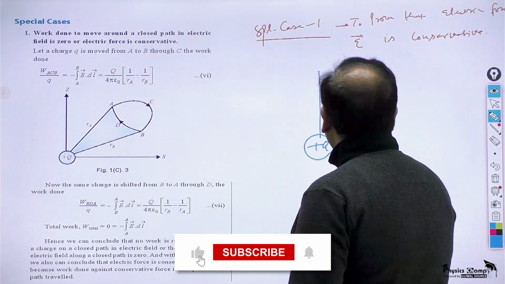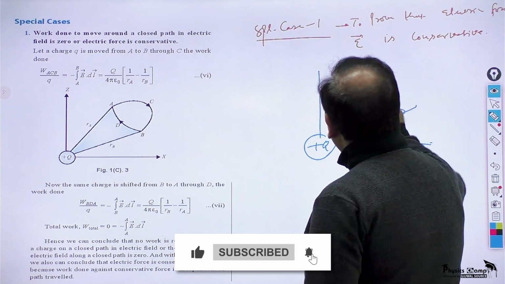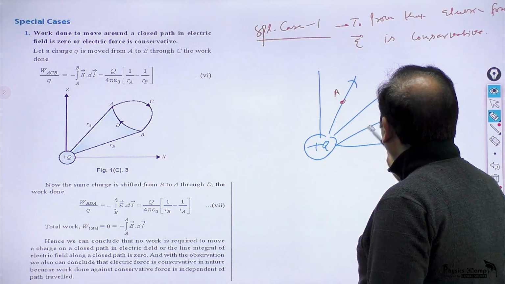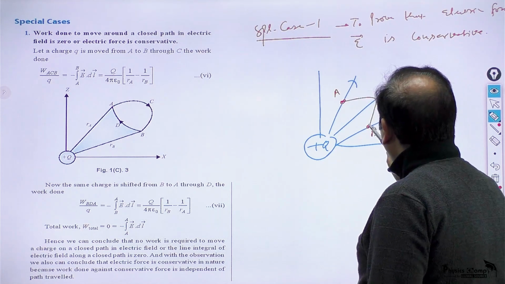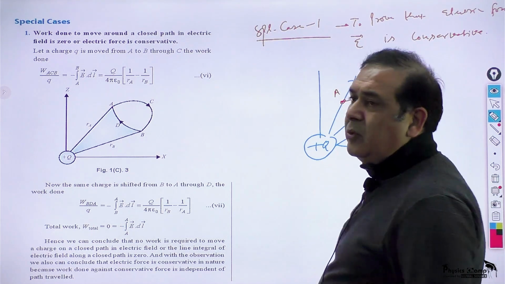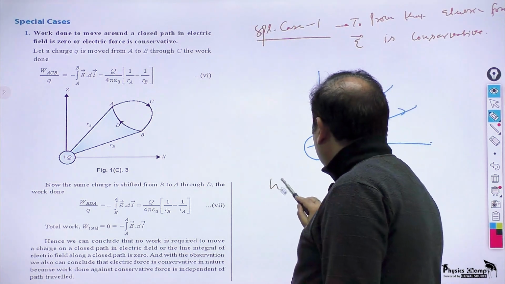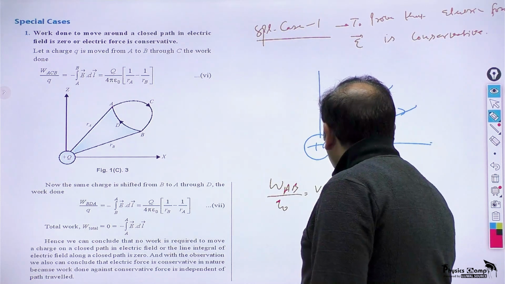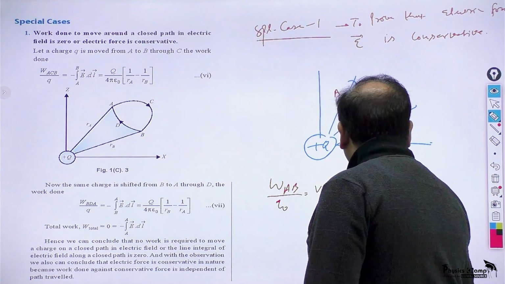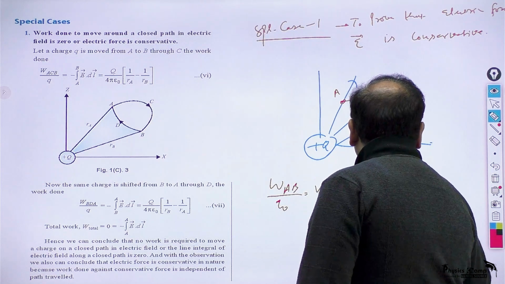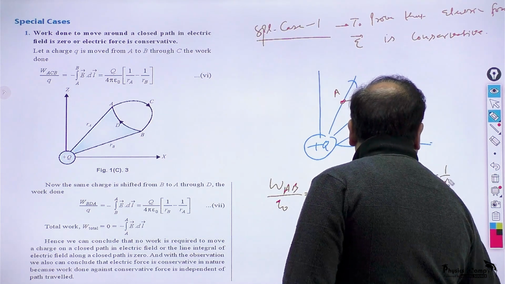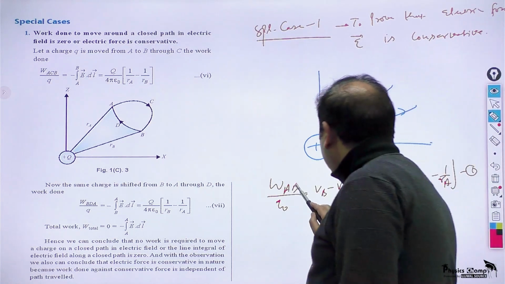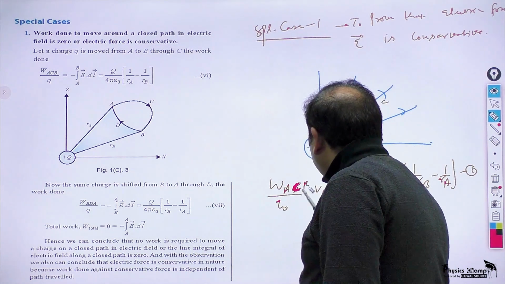I can prove here in the space I have an electric field and then I am moving a charge from point A to point B. First I move it from A to B through path C. The work required to move it from A to B will be what? VB minus VA will be what? 1 by 4 pi epsilon naught Q into 1 by RB minus 1 by RA. So this is the work required to move it through path A, C, B, independent of path.